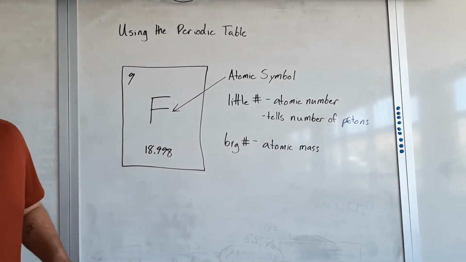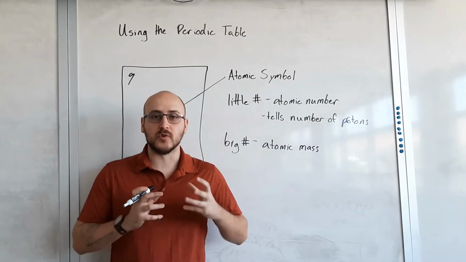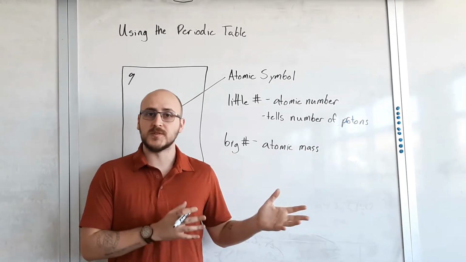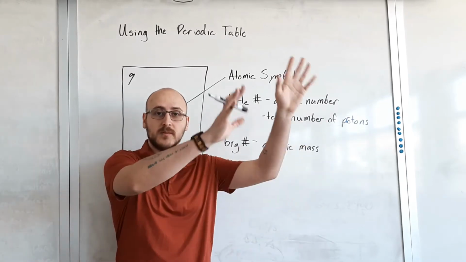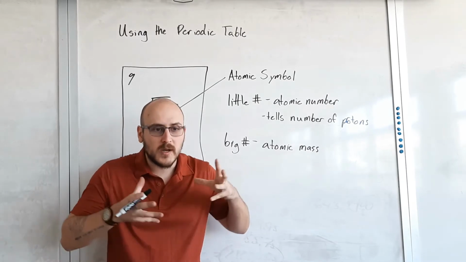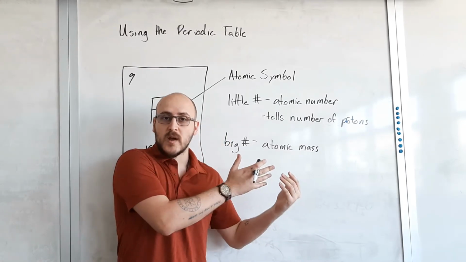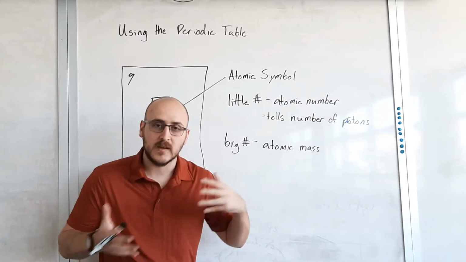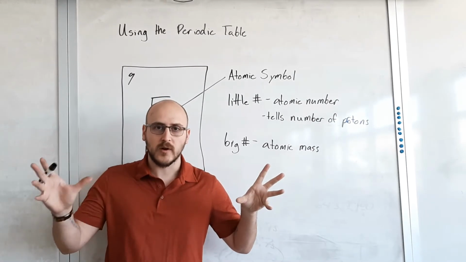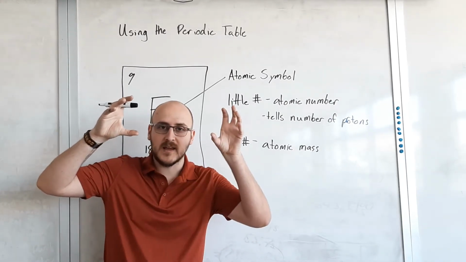All right, now when we're looking at these elements on the periodic table, that is a neutral atom. Depending on how atoms are interacting with each other, they may gain or lose charge, because electrons can move. If you add an electron onto something, electrons are negative, so you're putting more negative charge on there, and it will make something negative. If you take electrons away, you're subtracting a negative, which gives you a positive. But if we're looking at these elements as they are in the periodic table, they aren't positive or negative. That means they need the same amount of positive charge as they have negative charge.